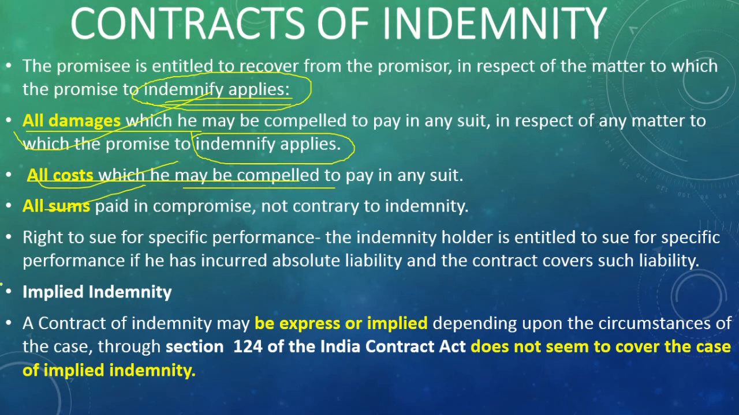And one more point is there: the indemnity contract is also of two types, like in the Indian Contract Act, express and implied, both are there. But in terms of indemnity contract, most probably 90% of contracts should be express, and then only we can cover, because that should be in an agreement format, in a written format. So it does not seem to cover the case of implied indemnity. Sometimes we cannot cover the implied indemnity, only the express indemnity we can cover for the maximum things. So these are about the contract of indemnity.